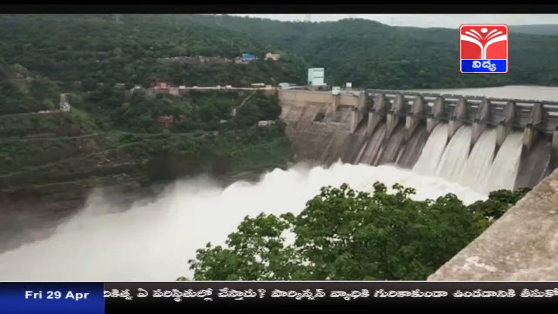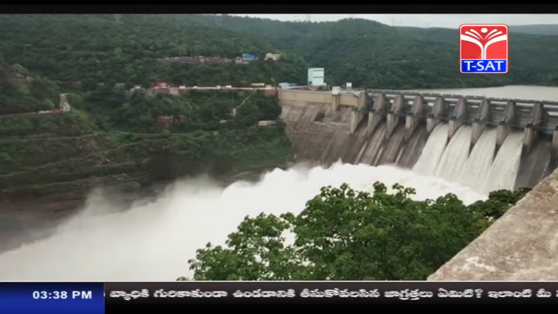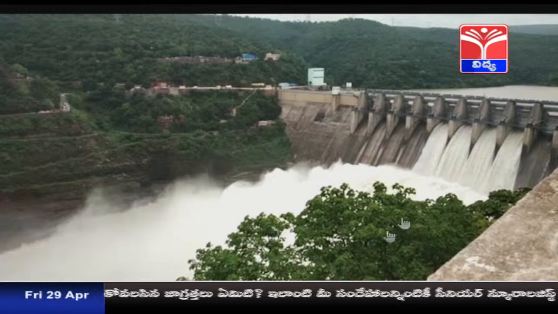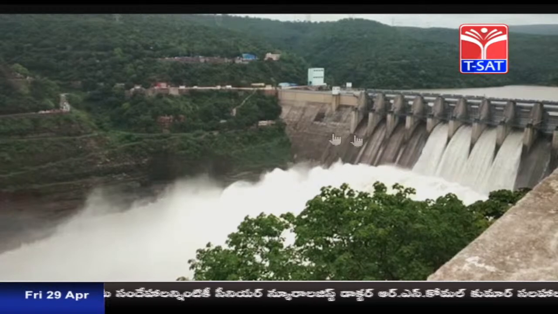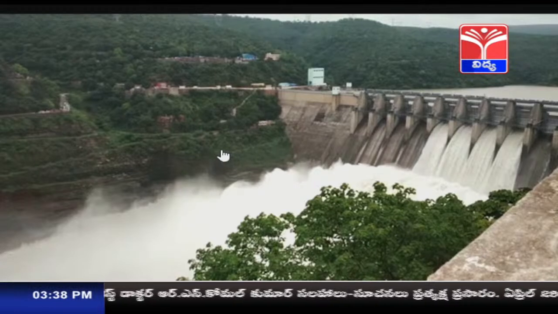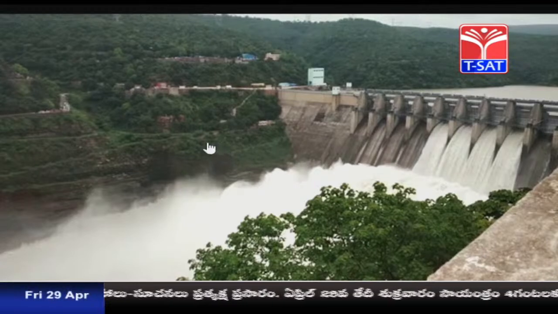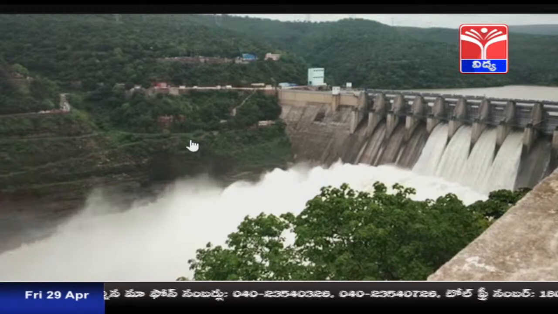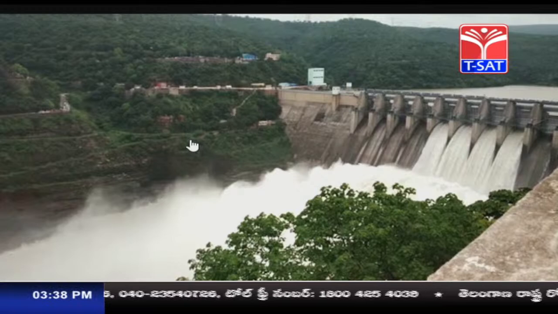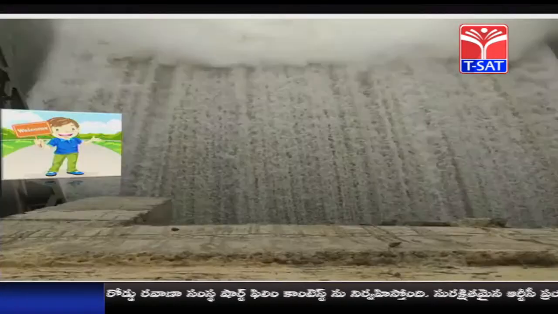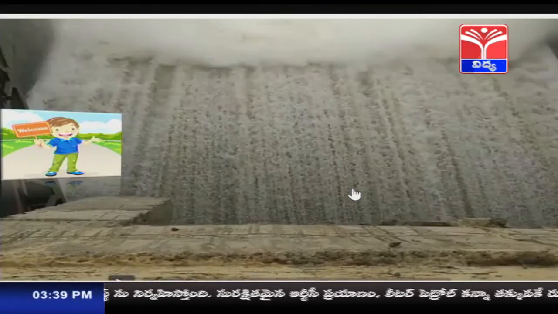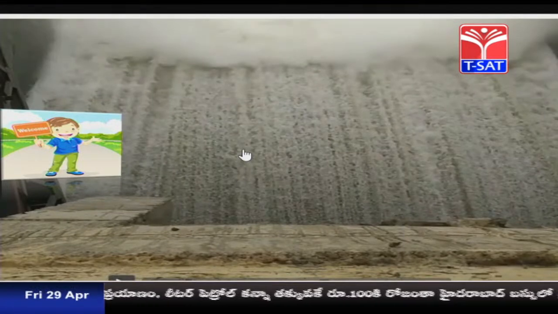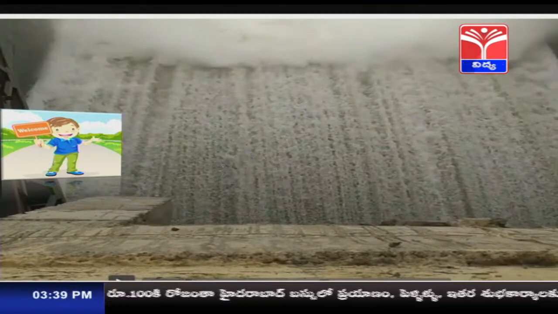Children, you can see the image of a dam in this picture. You can see how the dam is constructed. What is a dam and how does the water flow? A dam is a construction across the river, built for the conservation of water, to control floods, and also used for generating electricity and for irrigation. Children, you can also see another image of the dam in this video, and you can see how the water flows.